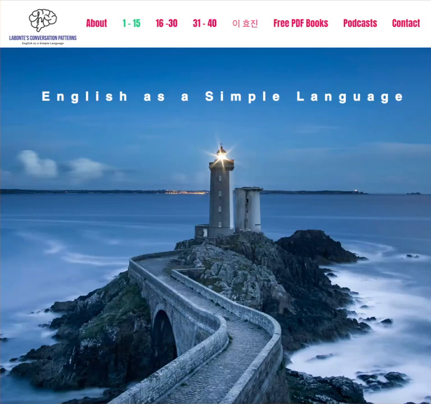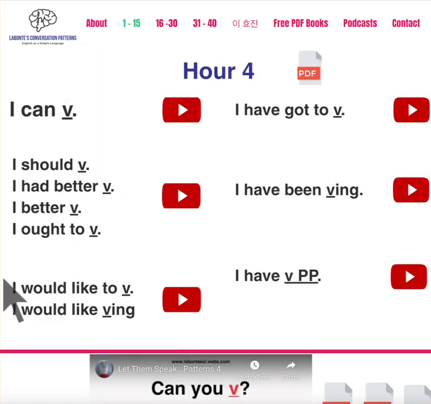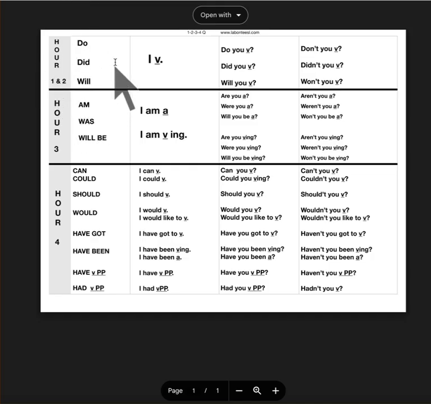Here we come to the fourth lesson, introducing students to basic conversation patterns. So if you go to the top here and you go to hour 4, these are the patterns that we'll be studying. And up to this point, in hour 1 and 2, we have introduced patterns that in the question form use do, did, will, don't, didn't, and won't.